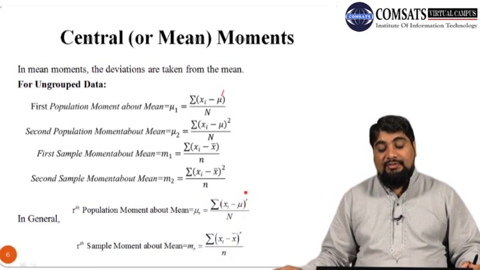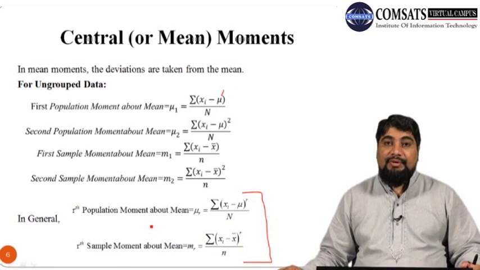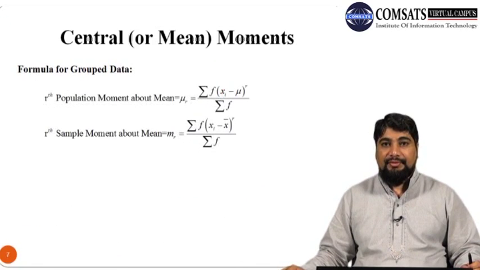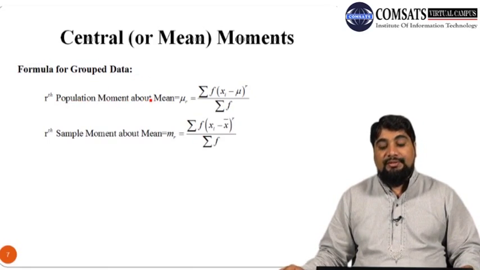So these are the two key formulas for finding the moments in case of ungrouped data. Now let us discuss the formulas for grouped data. The rth population moment about the mean is mu r.